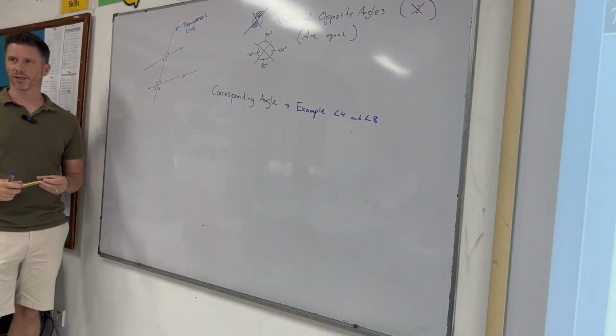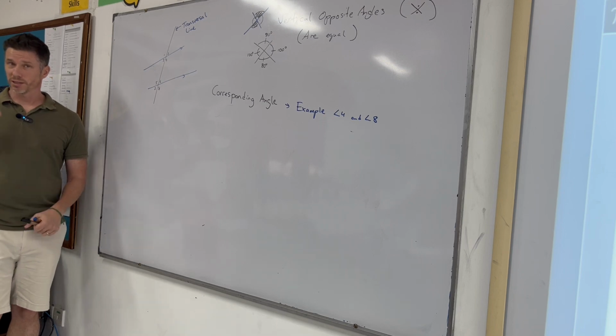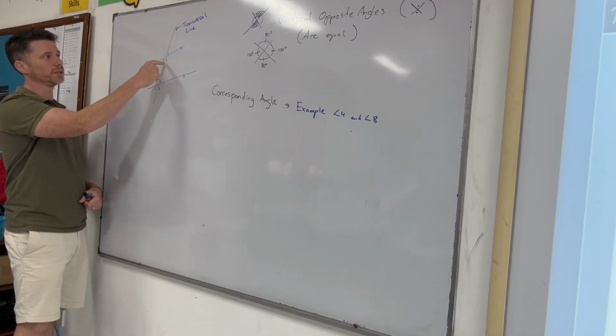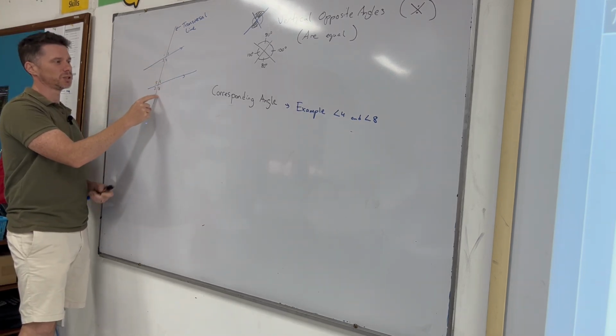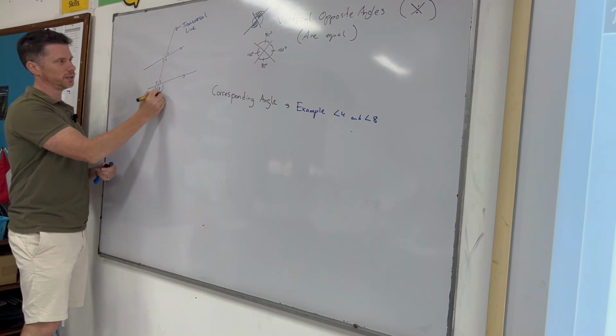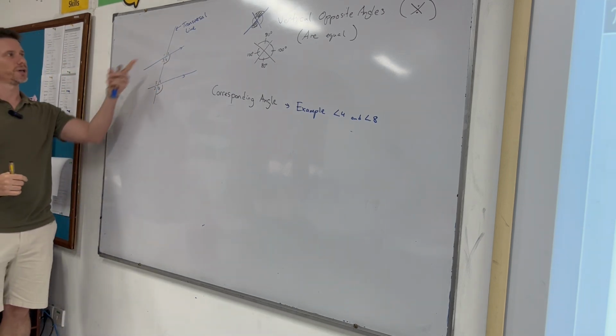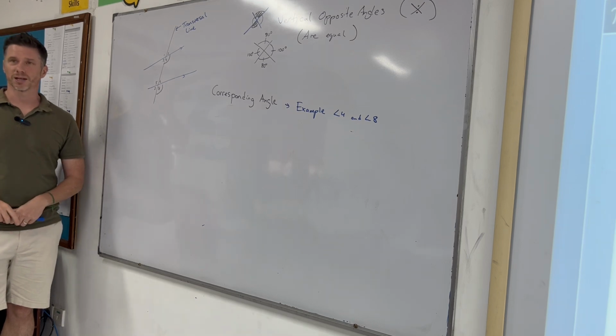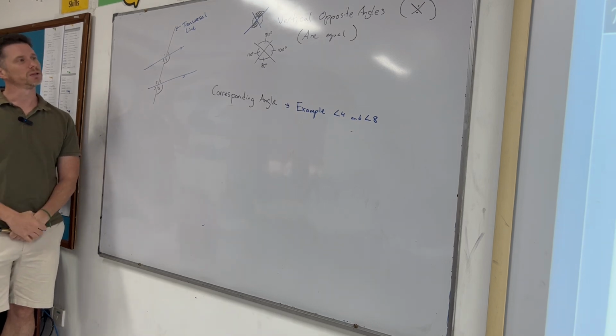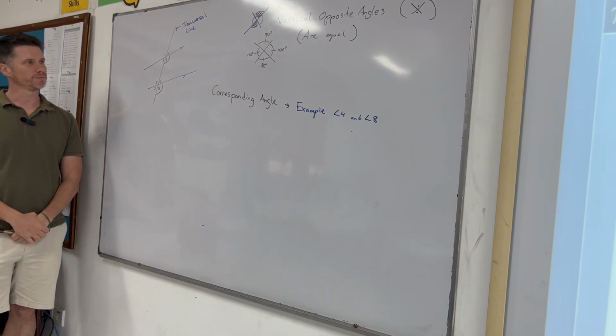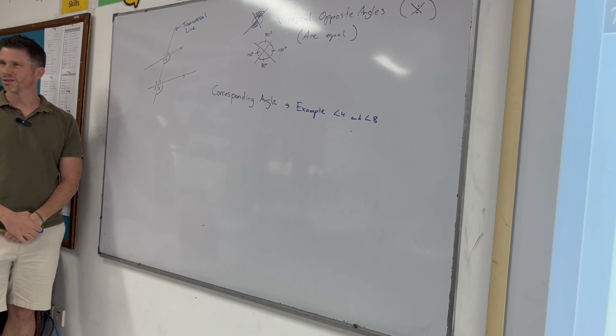Why are they corresponding? Well, they correspond to the same position in the set of 4. This one's bottom right, and this one's bottom right. So I'm looking at this one and this one, the bottom right of the set of 4 on top, and the bottom right of the set of 4 on the bottom. They correspond to the same position. So they're corresponding angles. Anyone give me another pair that might correspond?